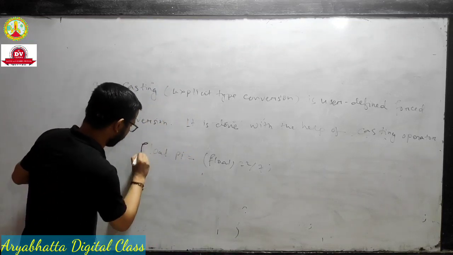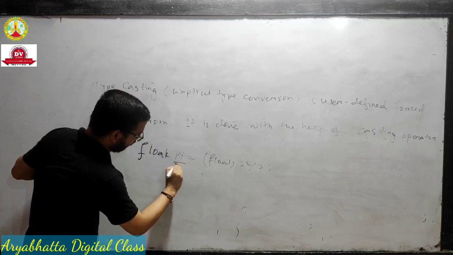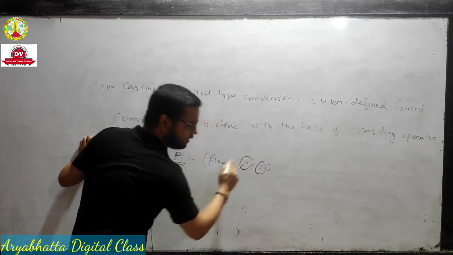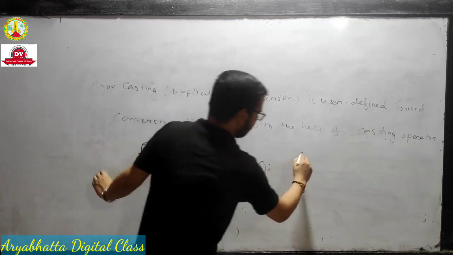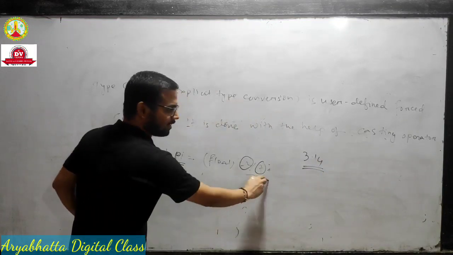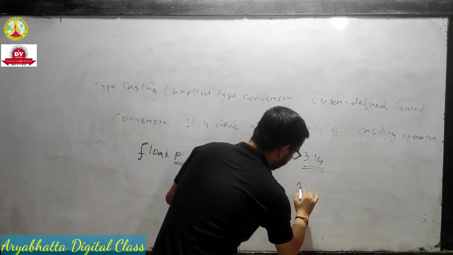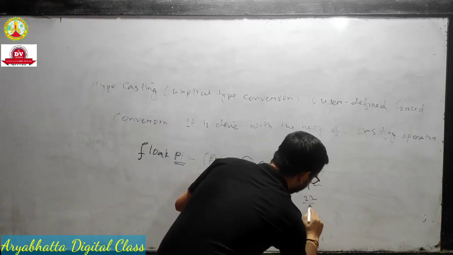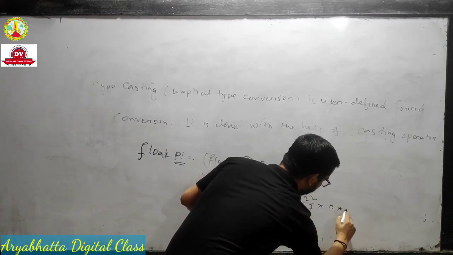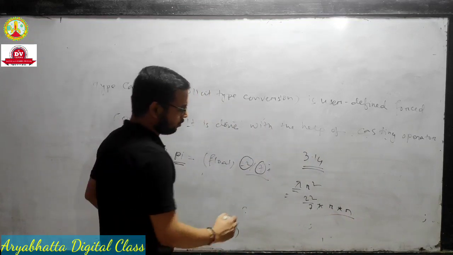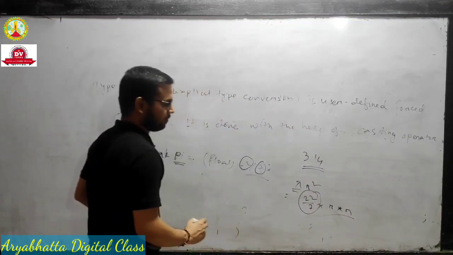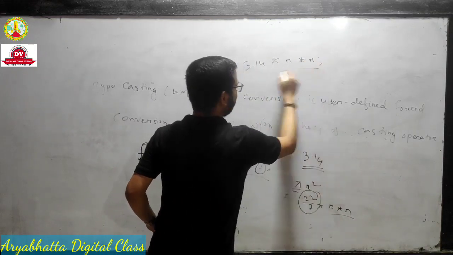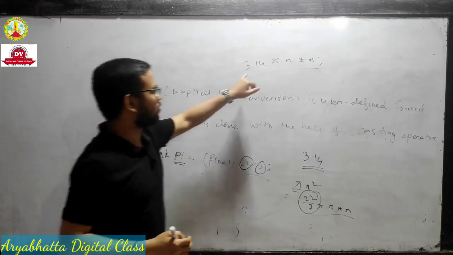Suppose this is the concept, float pi. Float pi is what? 22/7. 22 is integer, 7 is integer, but we have to write 3.14. We cannot write like this. Suppose the area of the circle is pi r square. We cannot write 22/7 into r into r. We have to forcefully convert this value, means we have to write 3.14 into r into r. Okay, you understood?